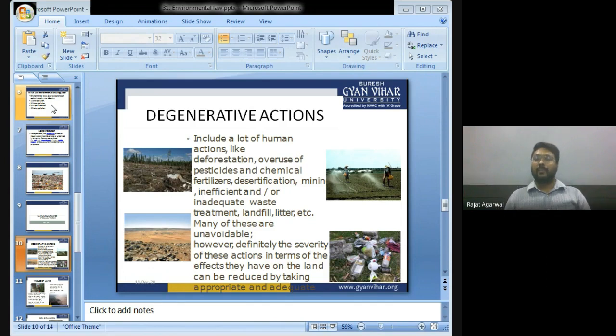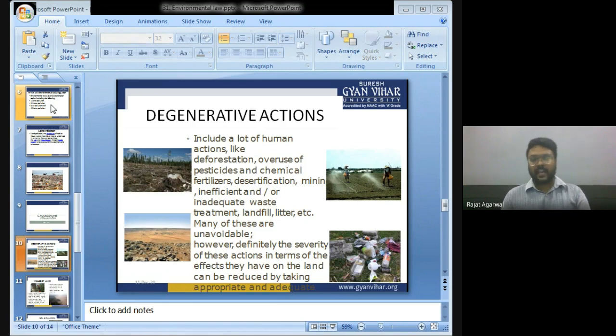Children, when a farmer does farming or grows any crops, he uses pesticides and chemicals. Because of that, the land gets polluted. Even the water under the land gets polluted. Desertification, mining, inefficient and inadequate waste treatment, landfill litter, etc.